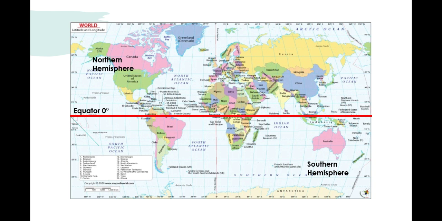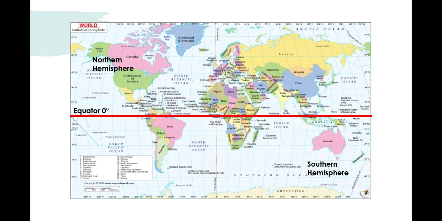Then we look into the southern hemisphere. You see Australia is a continent and country. Then in Africa you can find a few countries, and in South America you can see Brazil. So you should remember at least 3 to 4 countries in the northern hemisphere as well as in the southern hemisphere.